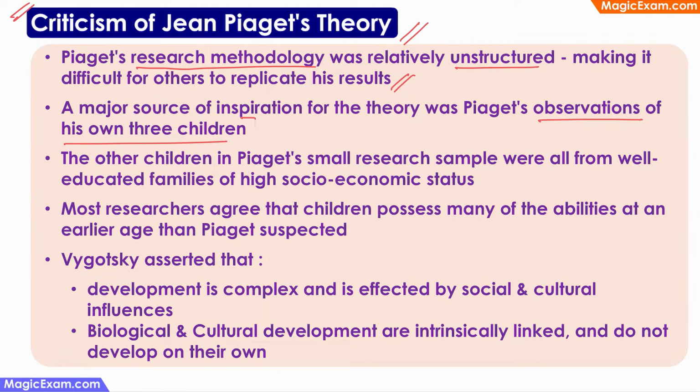If he was observing his own children, then there is a possibility of bias. And the other children in Piaget's experiments were all from well-educated families of high socio-economic status. So while his theories might be correct for children coming from such backgrounds, what about children coming from other backgrounds? Do his theories hold good for children coming from, say, working class backgrounds? Now, that was also a question that was raised.